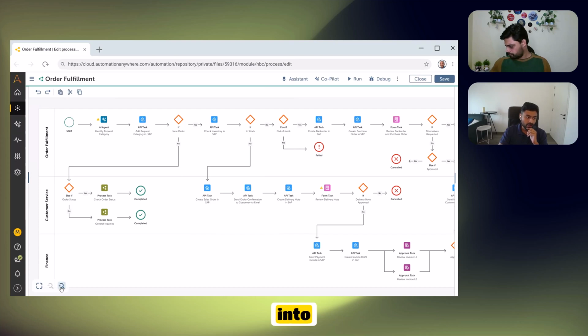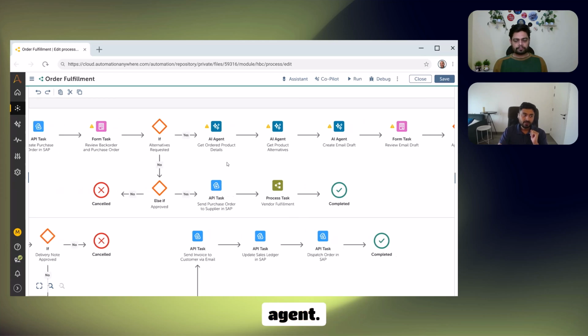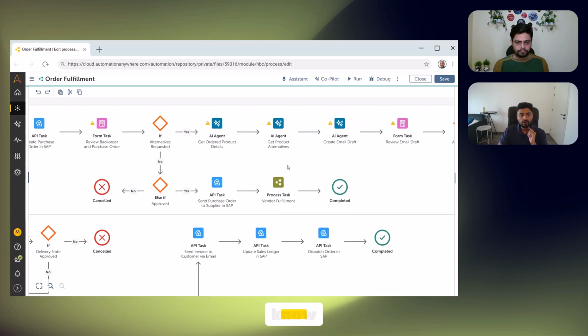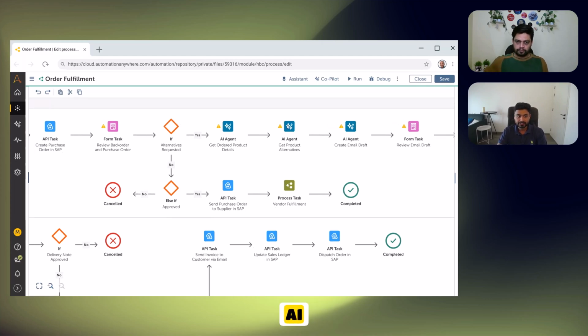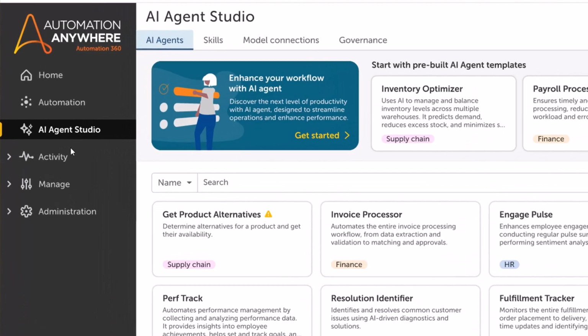Now, let's go into one of the individual blocks and see how we can create your first AI agent. So I go into my AI agent block, and I know for the first AI agent that I need to create, from this particular product or this order, I need my AI agent to suggest from my 700, 800 page product manual what are the possible product alternatives that I can offer to the customer. Because for this order, obviously, there is no inventory, there is no stock, and that is why I am creating this particular AI agent. So let's go and create our first AI agent. And now when I click on the left side, you will see that there is an AI Agent Studio that is available.